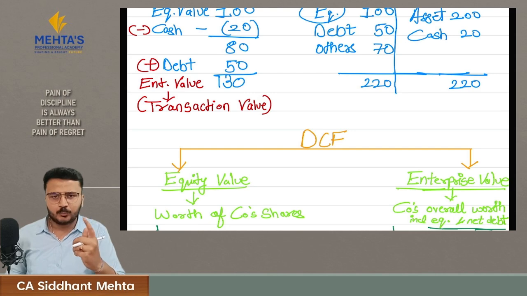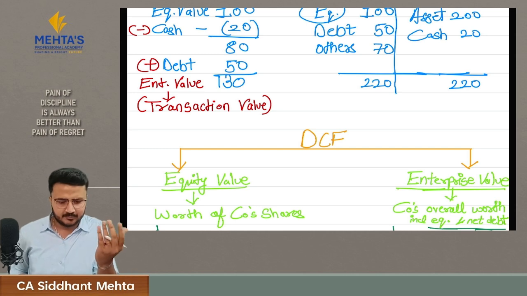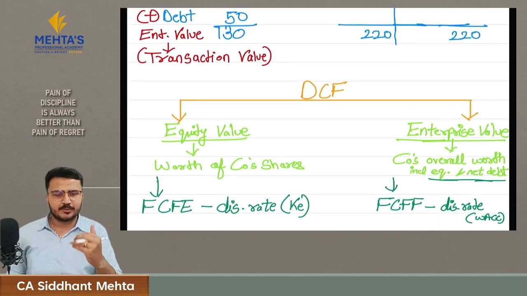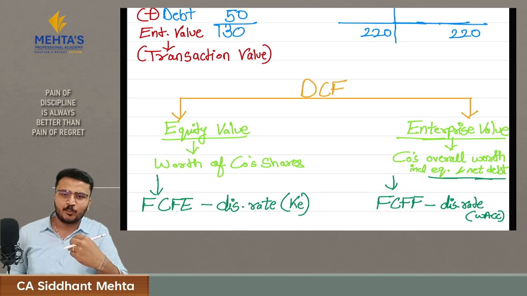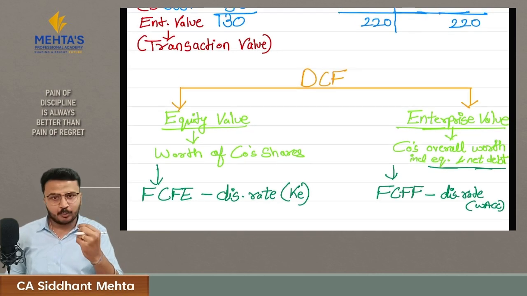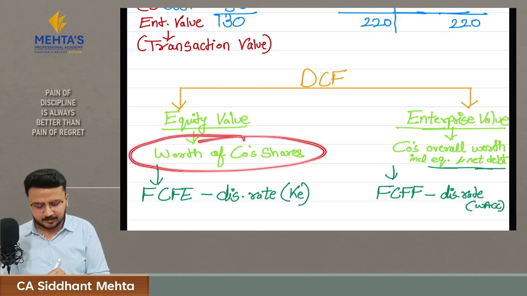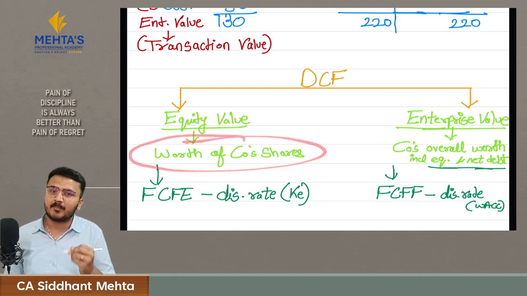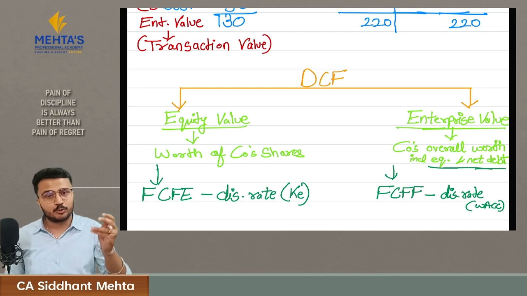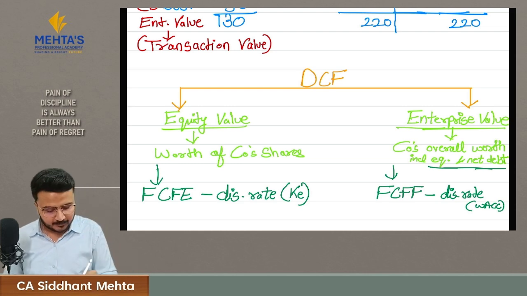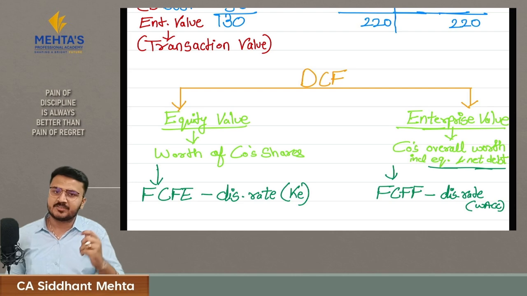Then you will have one question. If enterprise value is telling us the true cost of a company, then why do we calculate equity value, right? We calculate equity value because for a retail investor like us who wants to buy a few shares of the company, the more important thing is what will be the worth of company shares, which we can understand by market capitalization. But for the person who wants to buy the entire company, the enterprise value is what is important.